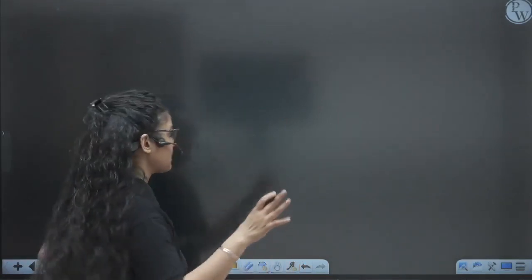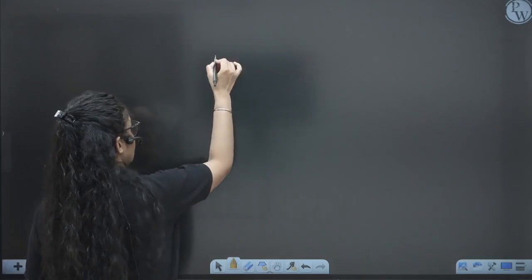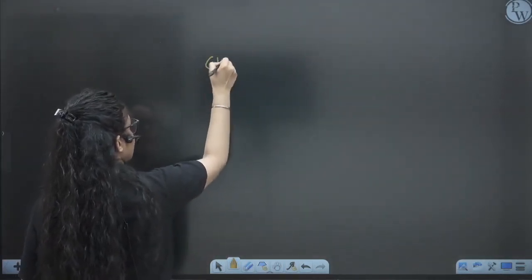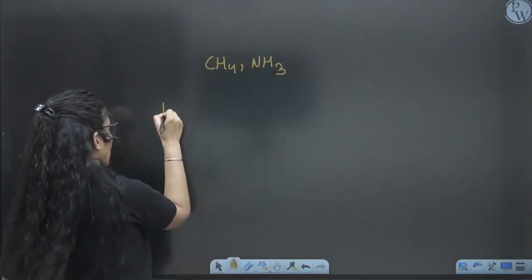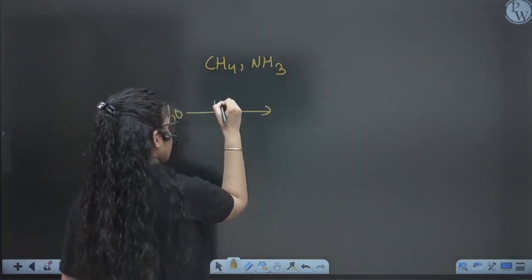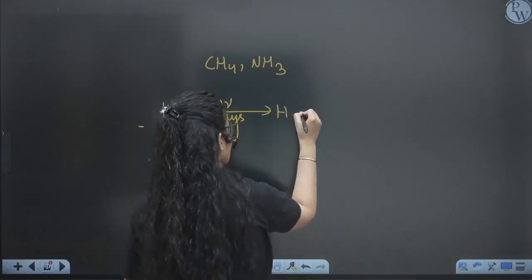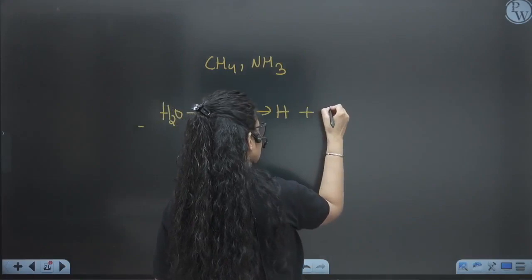So what happened gradually? As methane and ammonia were coming out, water was broken down in the presence of UV rays. UV rays broke down the water into hydrogen and oxygen.